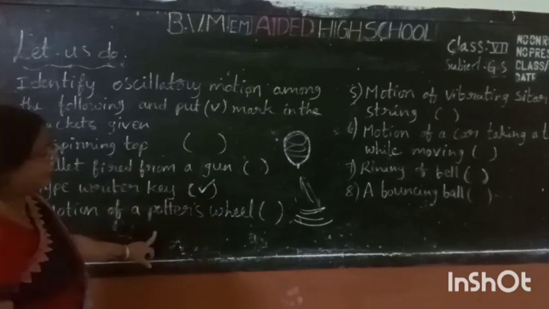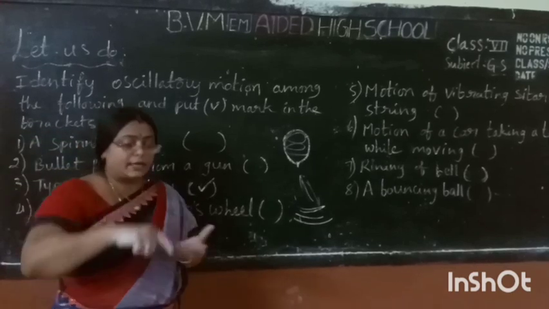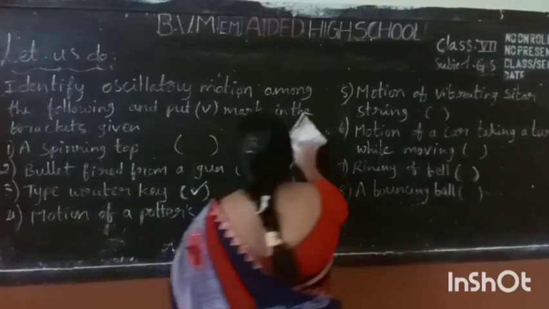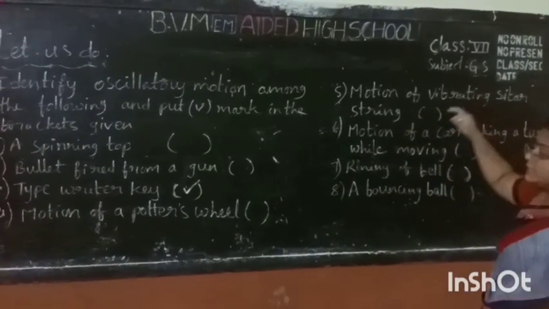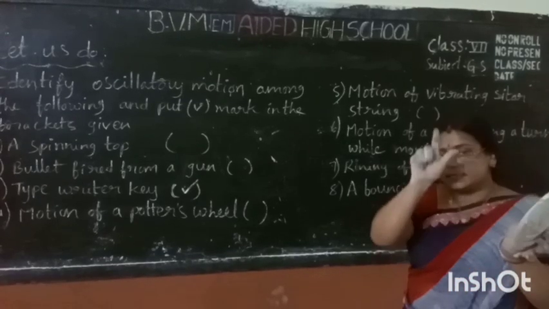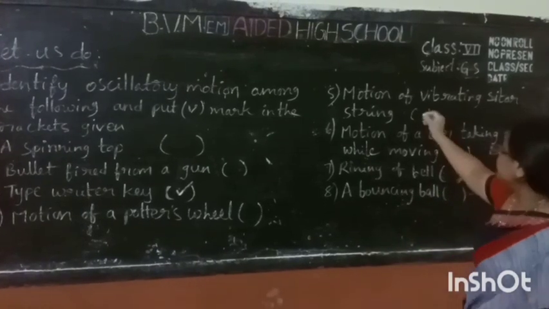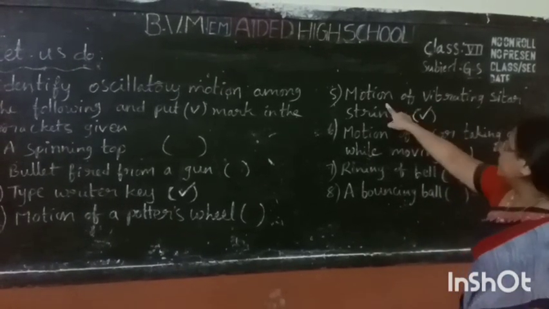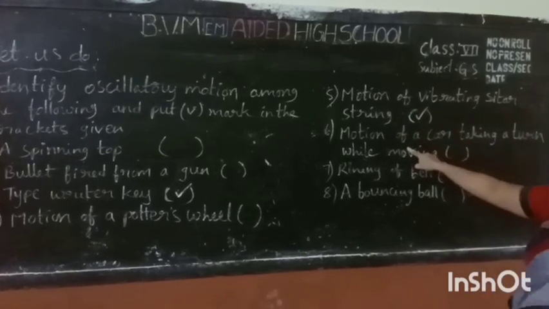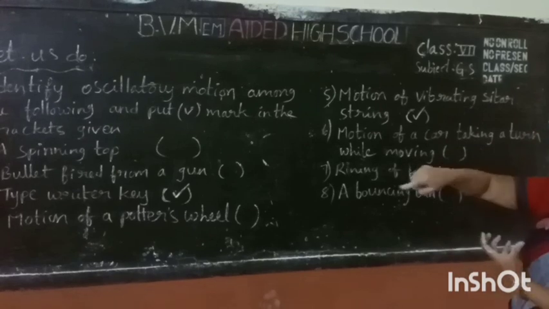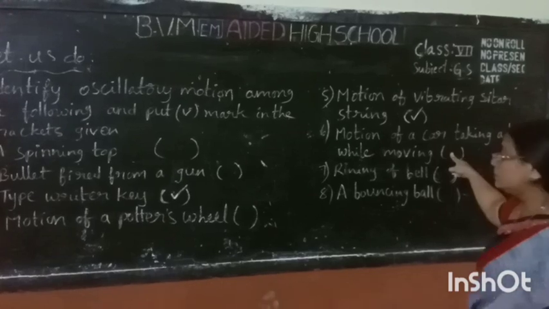Motion of a quarter wheel. It is round, it is in rotating motion. It is not an oscillatory motion. Okay, are you understood? Motion of vibrating sitar string. We pluck the strings like this, so oscillatory motion is observed here. Motion of a car taking a turn while moving. It is not an oscillatory motion. It is a translatory motion.